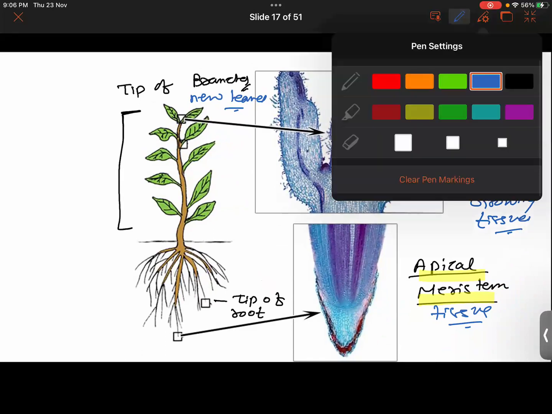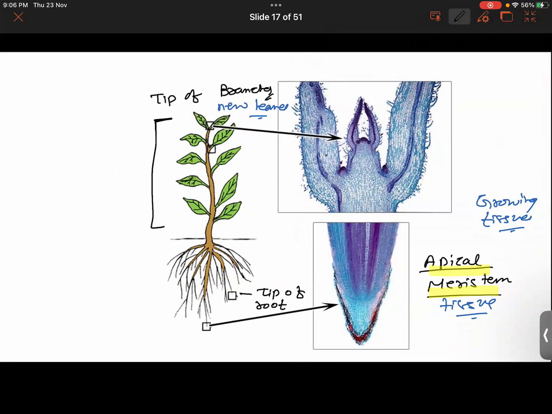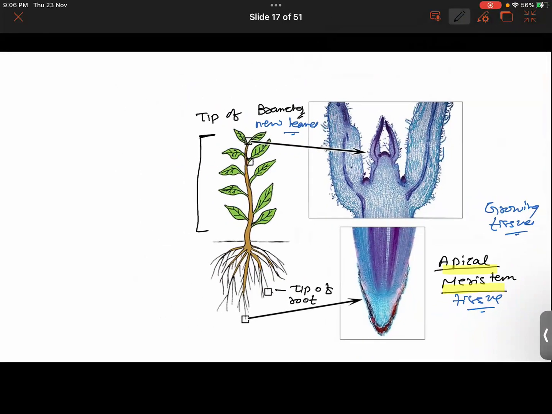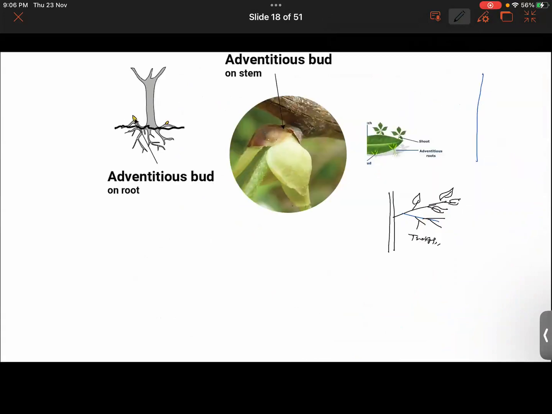Also, in different types of plants, you could be observing this type of bud, or also this bud that grows on the stem. In higher classes, you will get to know that they are called terminal buds also.